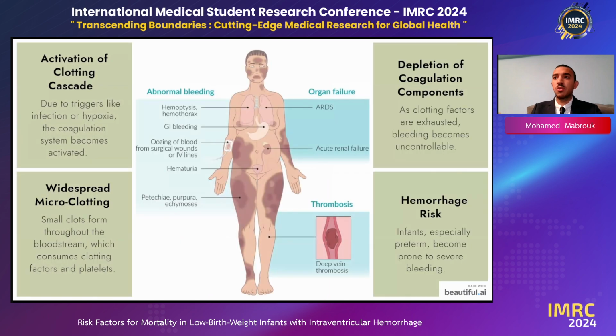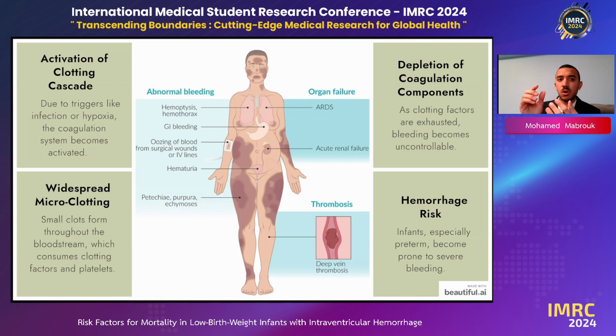And if we go to the most deadly risk factor that we found, which is DIC, disseminated intravascular coagulation, first of all, it starts with triggers like infection or hypoxia, and then the coagulation system becomes activated, which results in microclotting, small clots throughout the bloodstream.